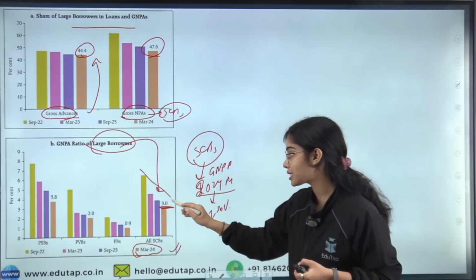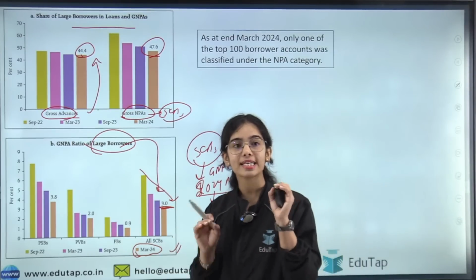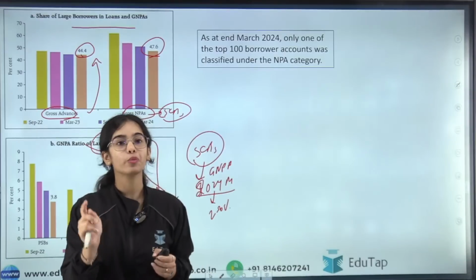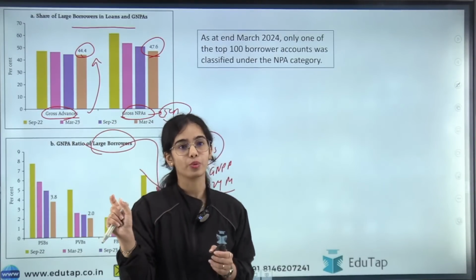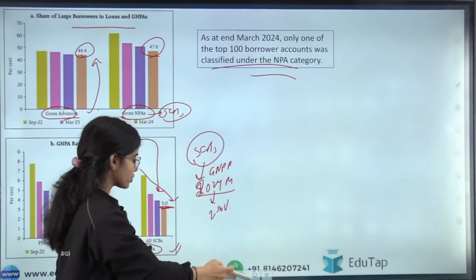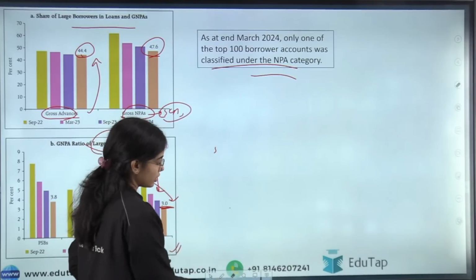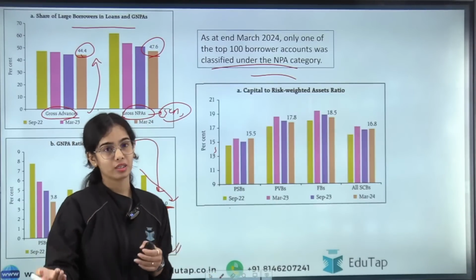But you can see that it is declining. The GNPA ratio is continuously declining. Now, as at the end of March 2024, only one of the top 100 borrower accounts was classified under the NPA category. So that is also good, that only one out of the 100 has defaulted or has the loan under the NPA category.